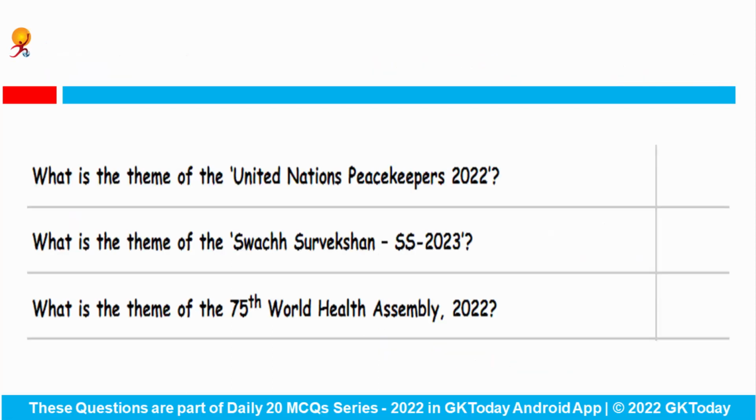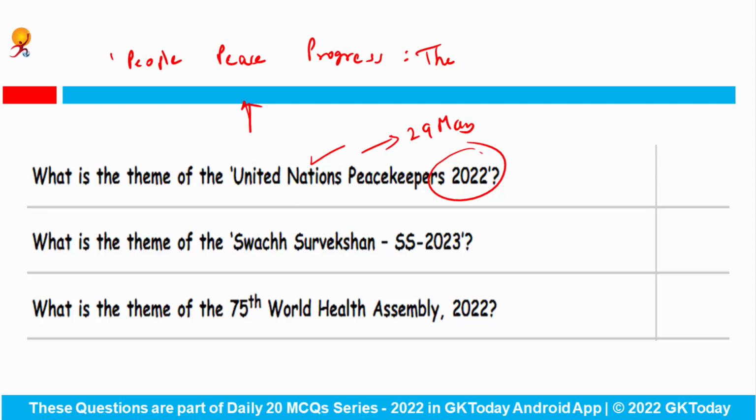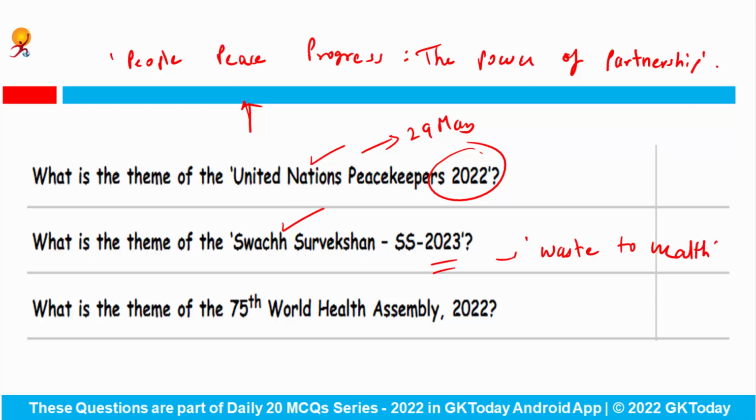Okay, let's see some of the important days and themes. What is the theme of the United Nations Peacekeepers 2022? This day is observed on 29th of May, and the theme for this day was People, Peace, Progress, the Power of Partnership. What is the theme of the Swachh Sarvekshan 2023? Answer is Waste to Wealth. What is the theme of the 75th World Health Assembly 2022? The theme for this World Health Assembly was Health for Peace and Peace for Health.